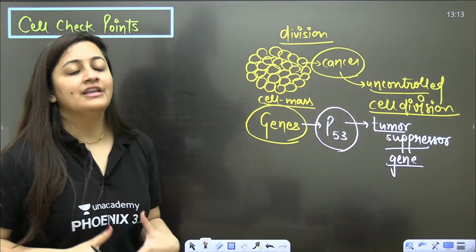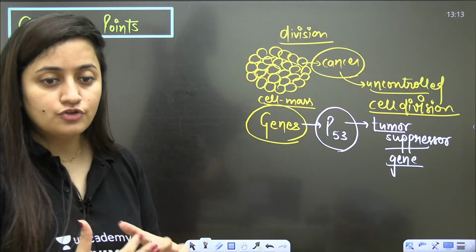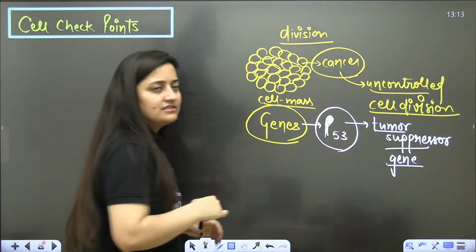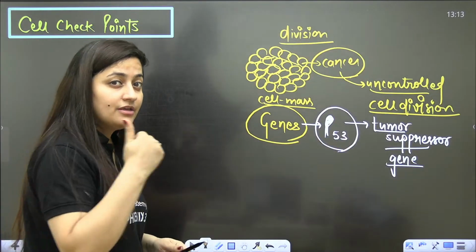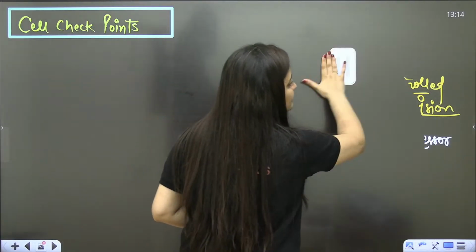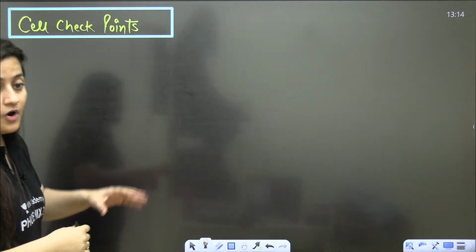It means this gene ensures that the tumor should not be there, that the cell growth should not be abnormal. Sometimes when such genes get mutated and are not performing their function properly, in that case diseases like cancer occur. But in our body there is a proper mechanism to ensure that the division is error free.